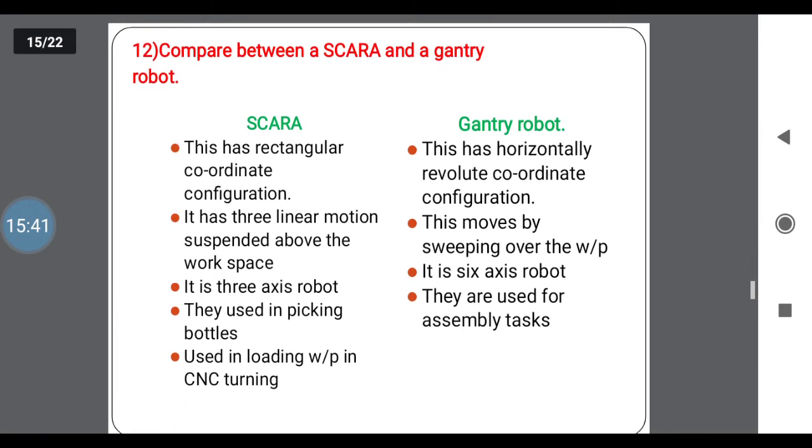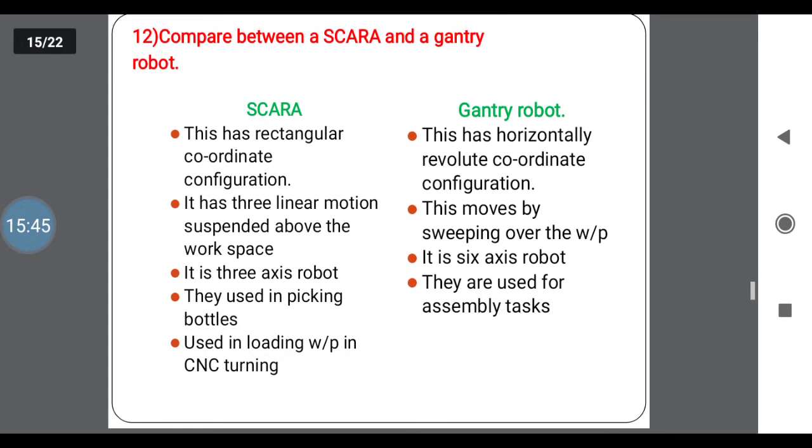Next, compare between the two types of robots, SCARA and Gantry robots. The first one is the SCARA. This has a rectangular coordinate configuration. We already know the rectangular coordinates. Mainly SCARA type robots have a rectangular coordinate system. Gantry robot has a revolute coordinate system, that is, a horizontally revolute coordinate configuration.